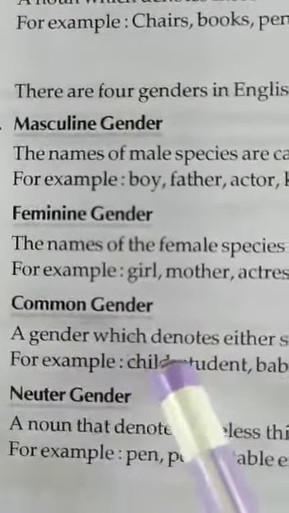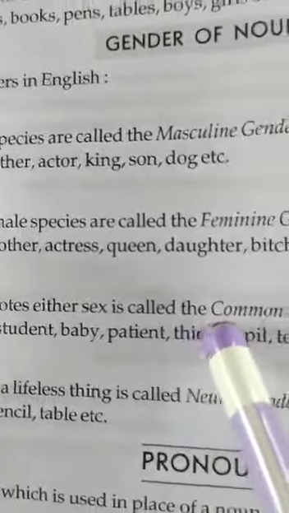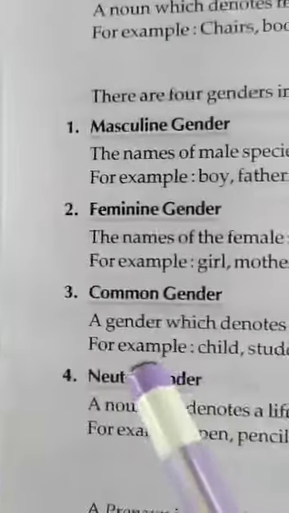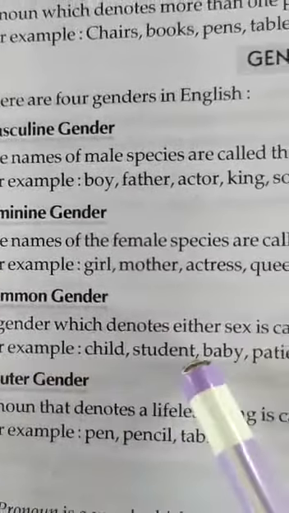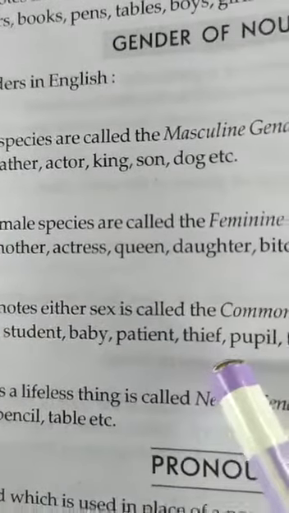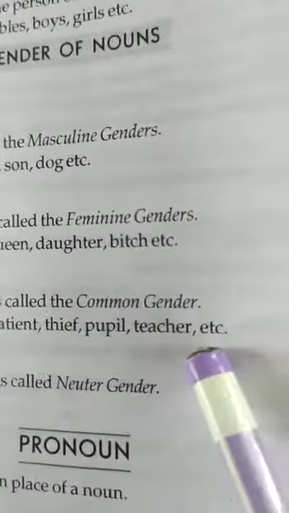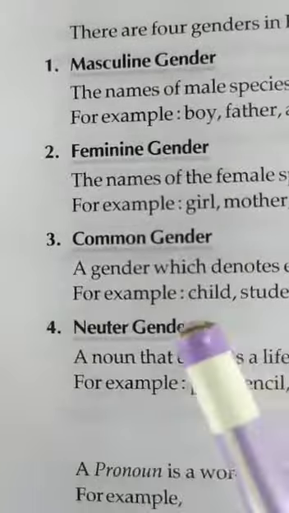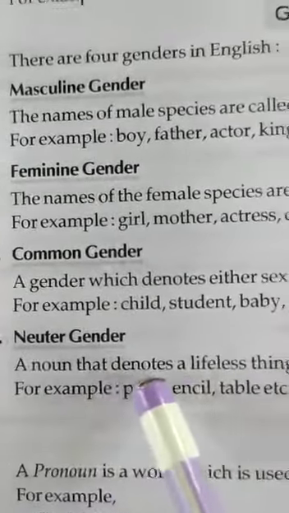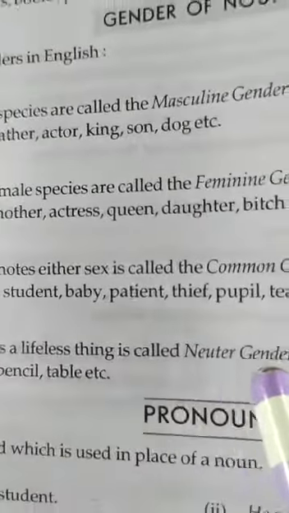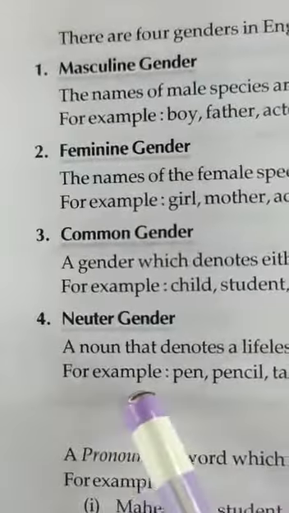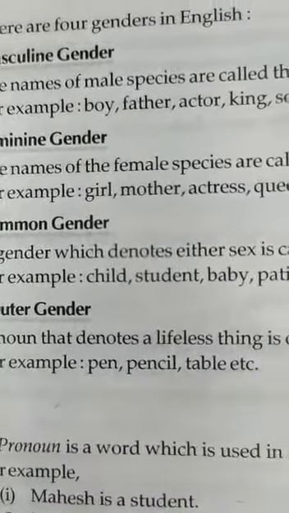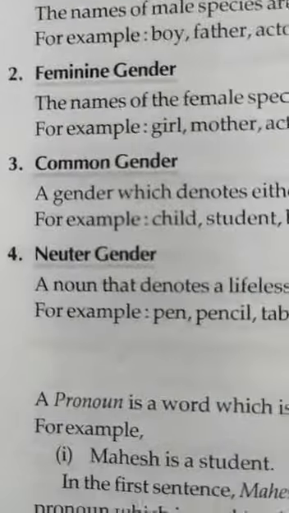Common gender. A gender which denotes either sex is called the common gender. For example, child, student, baby, patient, thief, pupil, teacher, etc. Neuter gender. A noun that denotes a lifeless thing is called neuter gender. For example, pen, pencil, table, book, etc. are neuter gender.